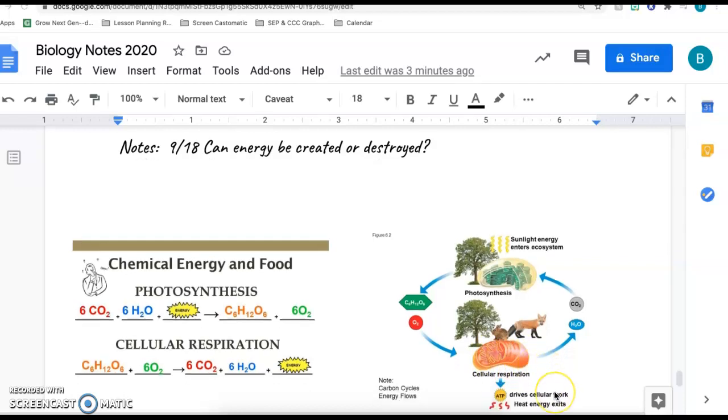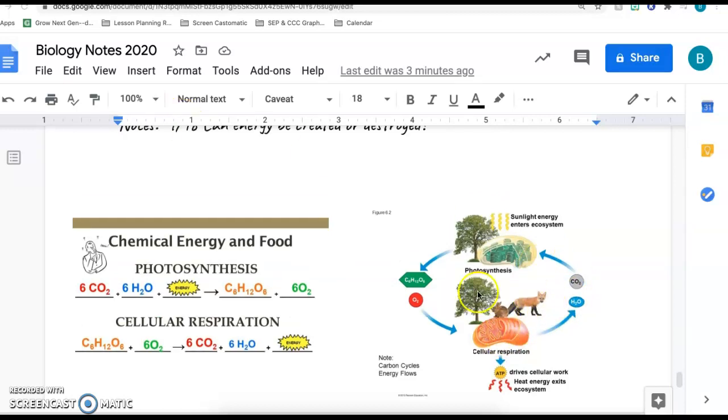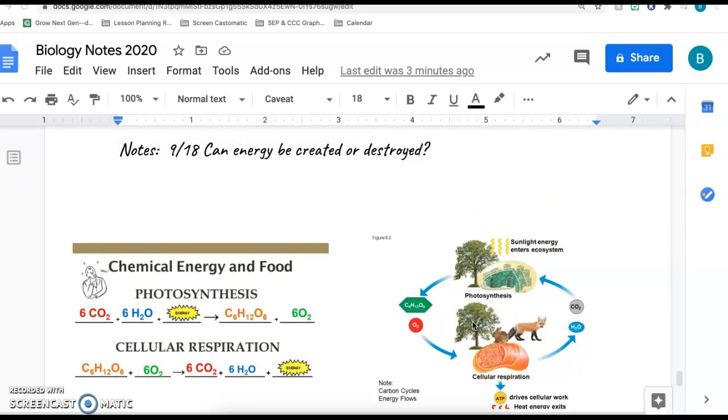In turn, we are able to then use what's called ATP, which is just another name for energy. We're able to use it to carry out everyday activities, and then we release water and carbon dioxide. So throughout this whole process, we are seeing carbon, which are these C's, flow through an ecosystem, and we're also watching energy flow through an ecosystem. So that's a picture of photosynthesis and cellular respiration.